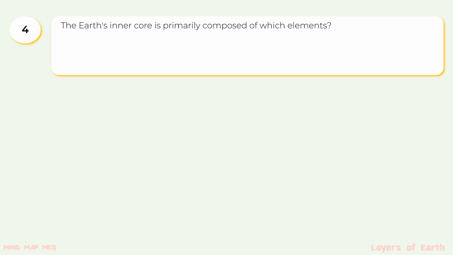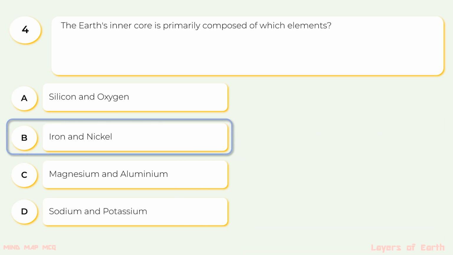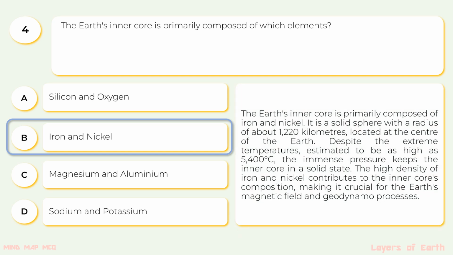4. The Earth's inner core is primarily composed of which elements? The options are A. Silicon and oxygen, B. Iron and nickel, C. Magnesium and aluminium, D. Sodium and potassium. The correct option is B. Iron and nickel. The Earth's core is primarily composed of iron and nickel. It is a solid sphere with a radius of about 1220 km located at the center of the Earth.